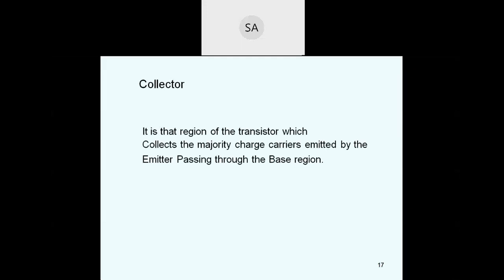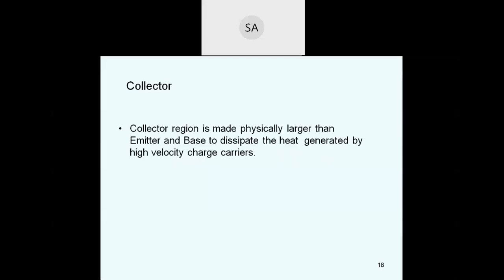The collector is that region of the transistor which collects the majority charge carriers emitted by the emitter, passing through the base region. Whatever electrons are emitted by the emitter as majority charge carriers, recombination takes place in the base, and the excess electrons move towards the collector. That's why the carriers are emitted by the emitter and pass through the base to the collector.